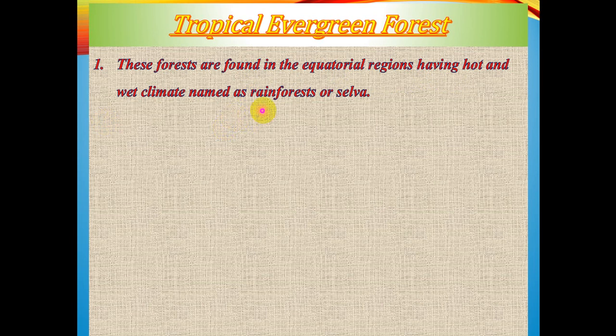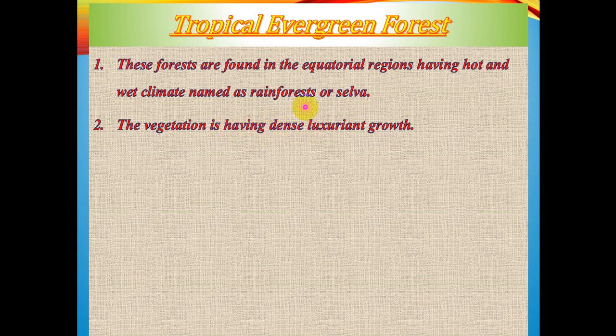It is also named as rainforest because during the daytime near the equator it is like a summer season, and just after 3 o'clock it starts pouring. So extreme temperature and excessive rainfall has developed the dense forest, and these are named as rainforest, or also termed as selva.